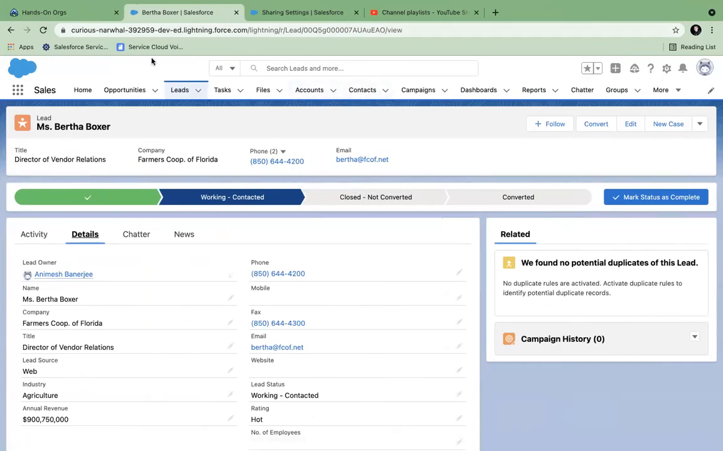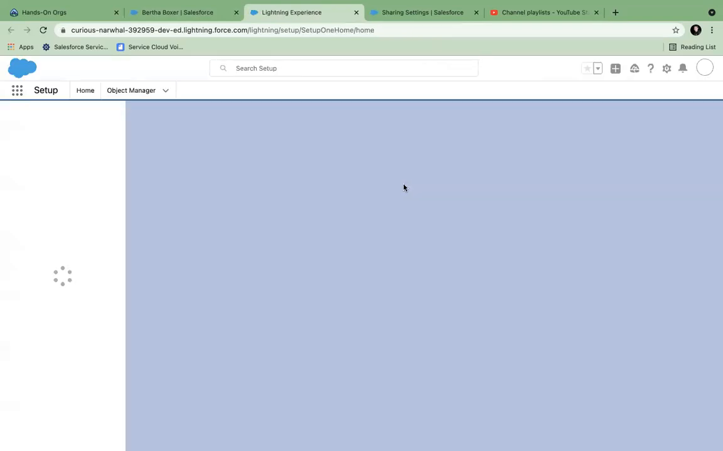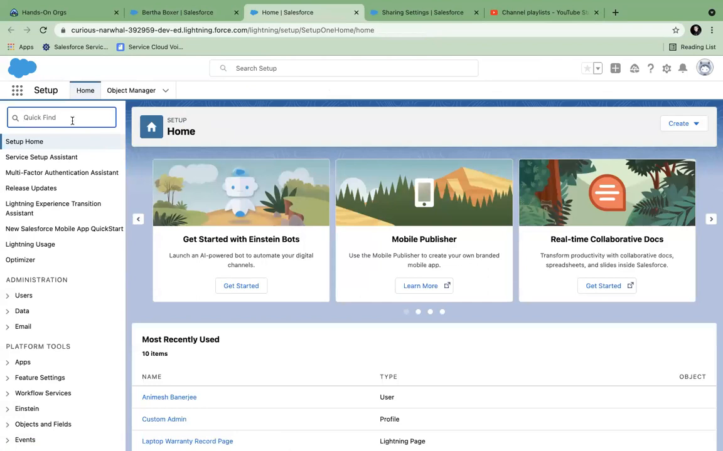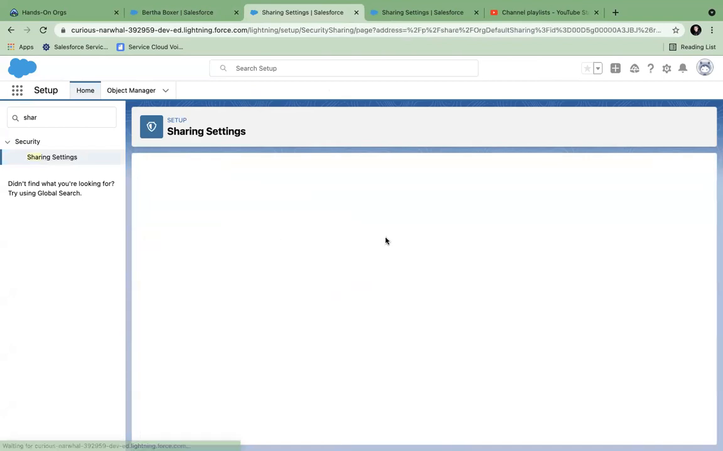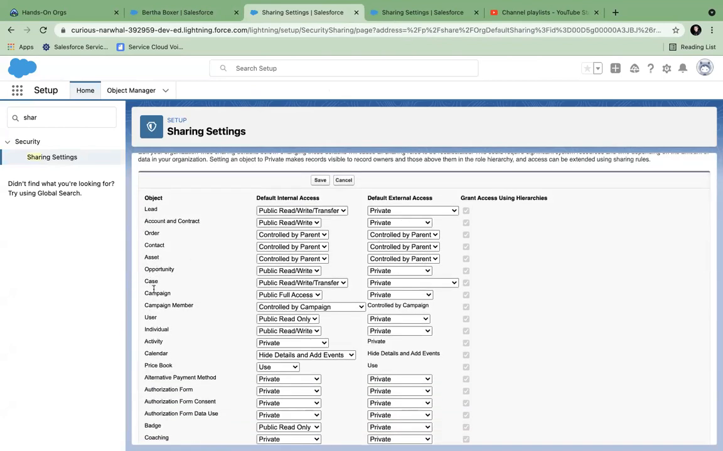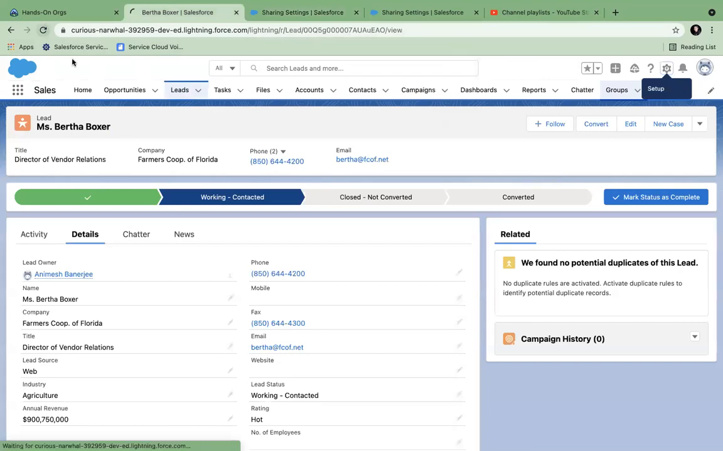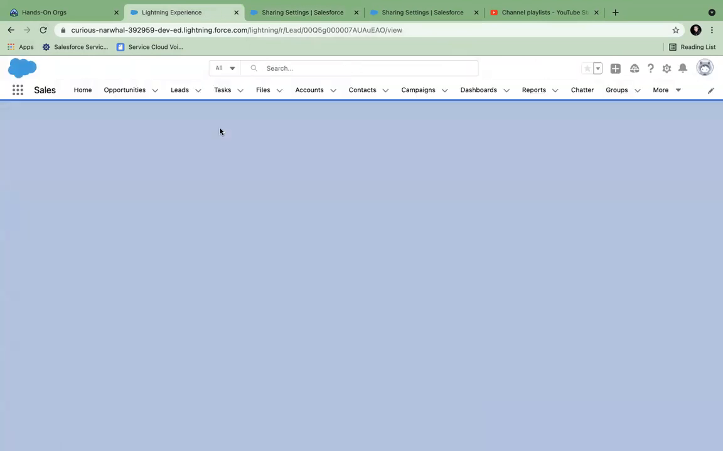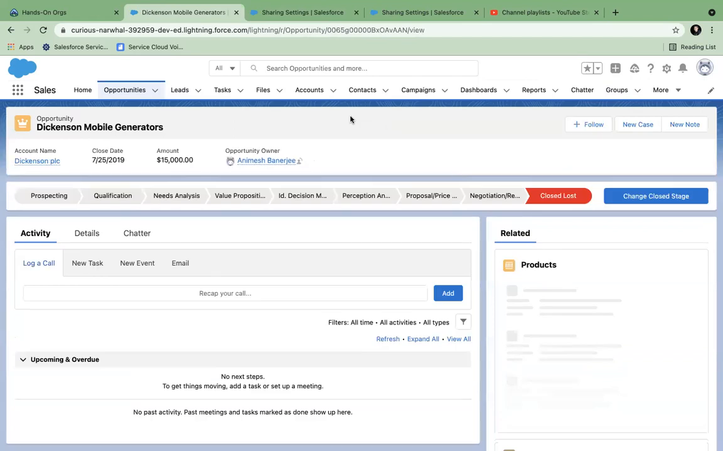So in order to use sharing, first we have to make sure that the OWD of that record is restrictive. Otherwise there is no need to share, right? There is no security. So I will go to sharing settings and check which object has restrictions. Usually you will have the opportunity object restricted to private. So I have set opportunity as private. I now go back, refresh my screen, go to opportunity, and open any of the records.